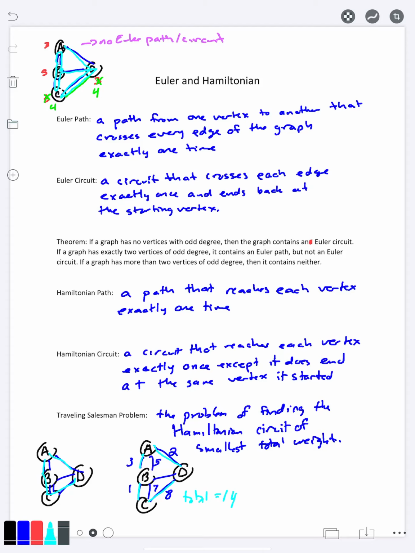So they want to travel anywhere, say Los Angeles, New York City, St. Louis, whatever cities they want to travel to. They want to reach each one of them exactly once, and then get back home at the end of the week or however long the trip is. And they don't want to go to a city more than once because they already sold there. They don't want to waste their time trying to sell to people who already bought. So that's why they want a Hamiltonian circuit here.